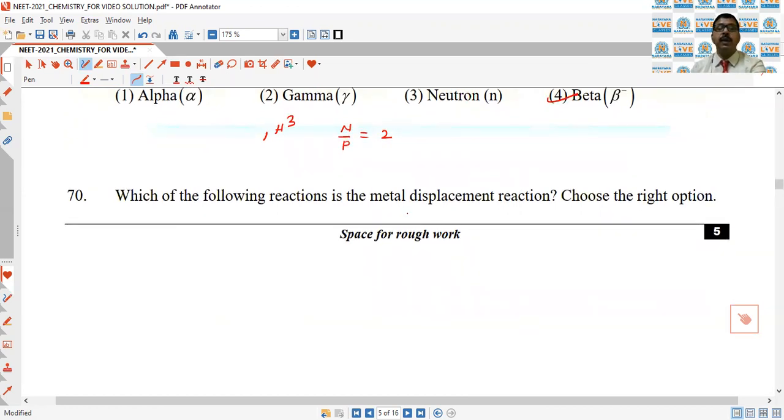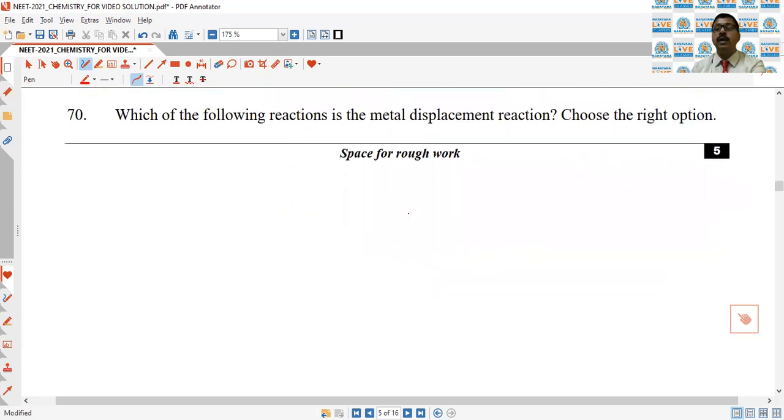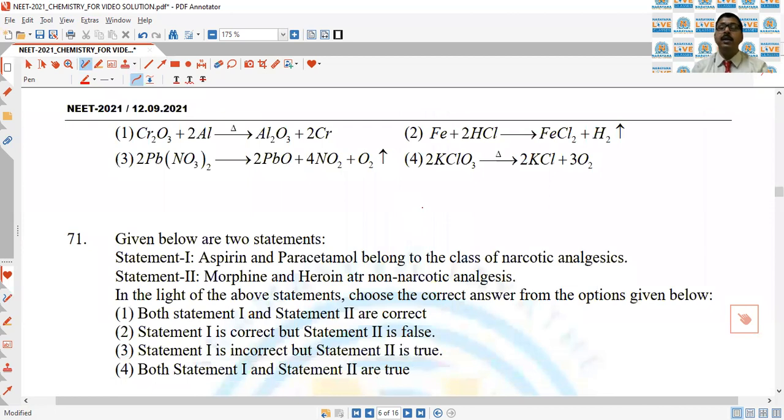Next, which of the following reaction is the metal displacement reaction? So metal displacement reaction are those in which the one metal can displace the another metal, and this method is basically used for the extraction of chromium and manganese, called Goldschmidt aluminothermite process. So that is why first is correct answer.